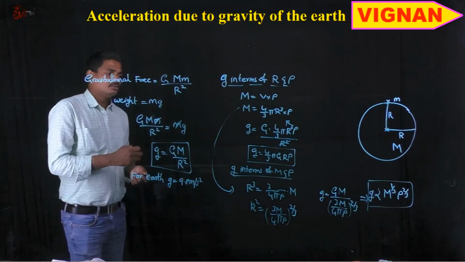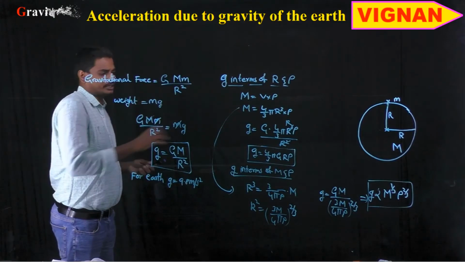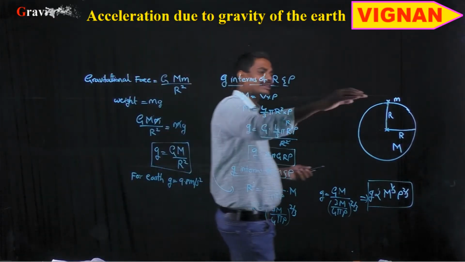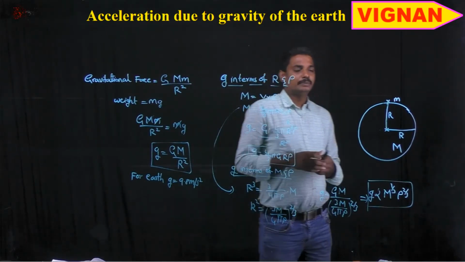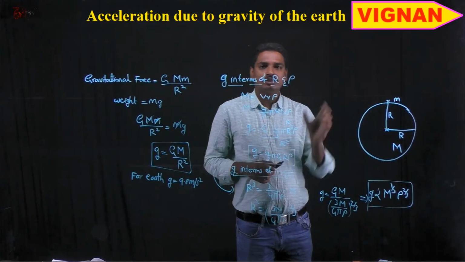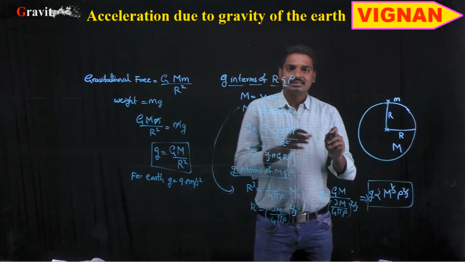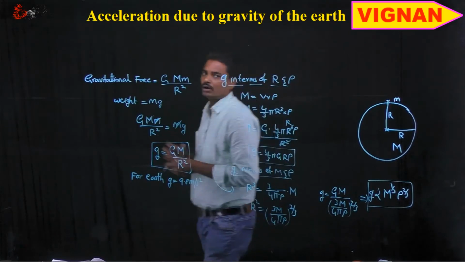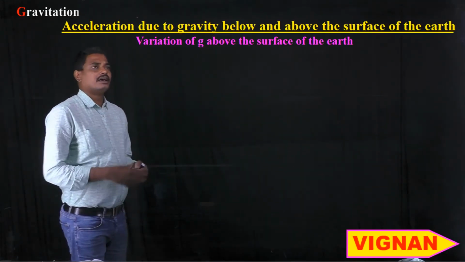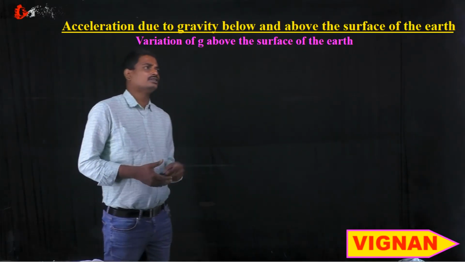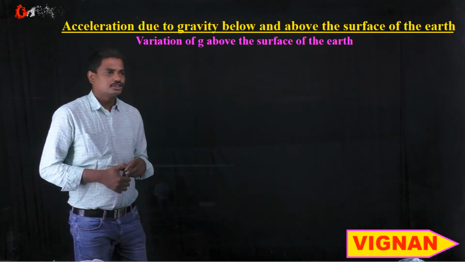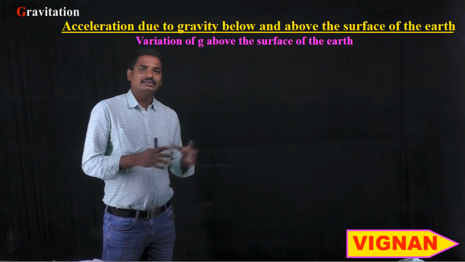So now what happens to the value of g if the object is placed at a higher altitude? That means if this object is placed at a height h from the surface of the planet, does the value of g remain the same or does it change? So let us see. Okay students, now let us see the acceleration due to gravity below and above the surface of the earth.